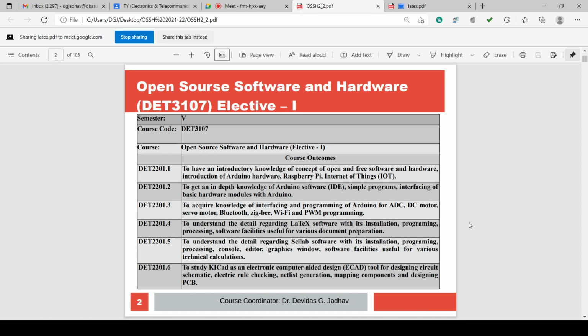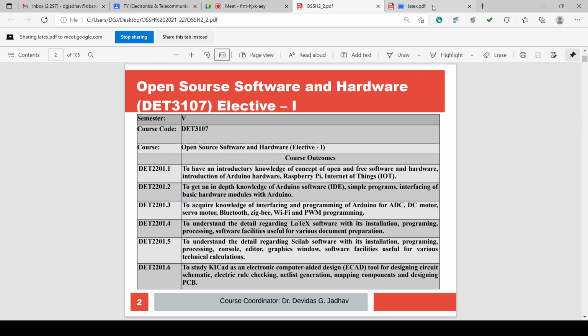to understand the details regarding LaTeX software with its installation, programming, processing, software facilities useful for various document preparation; to understand the details regarding Scilab software with its installation, programming, processing, console, editor, graphics window, software facilities useful for various technical calculations; to study KiCad as an electronic computer aided design (ECAD) tool for designing circuit schematics, electric rule checking and netlist generation, mapping components and designing PCB.